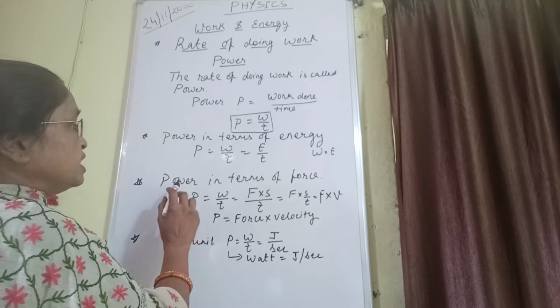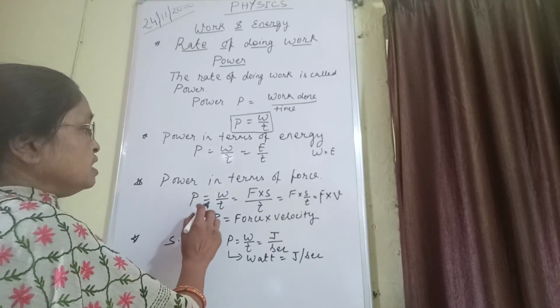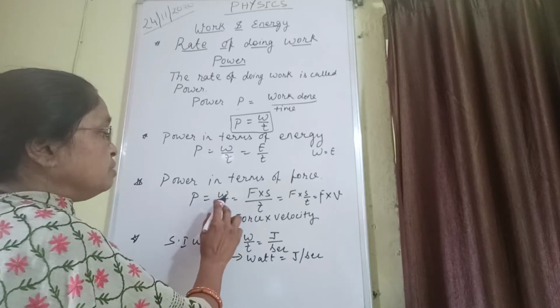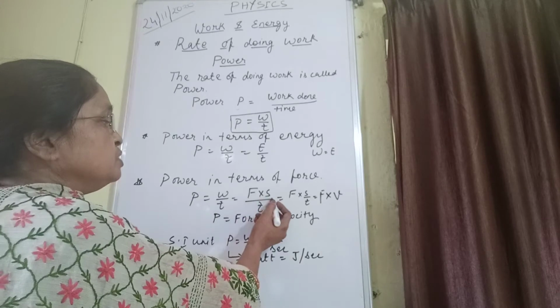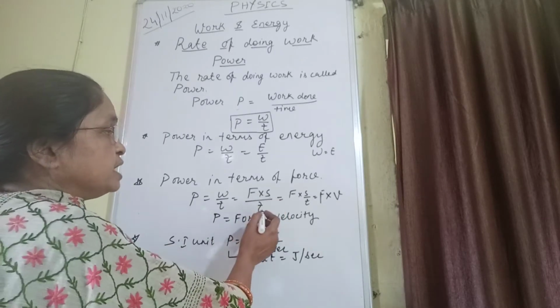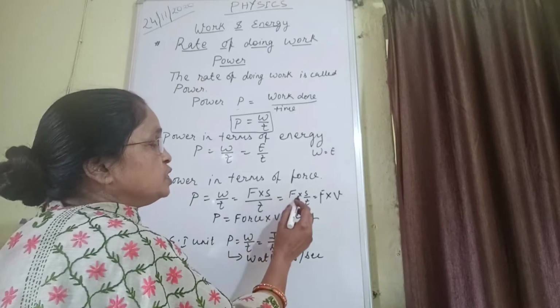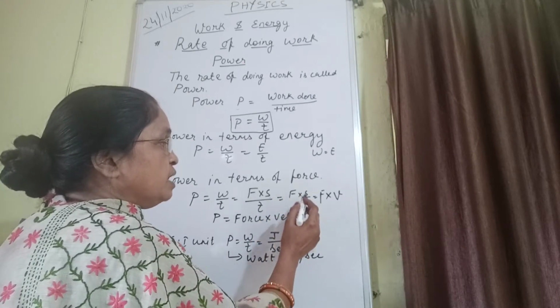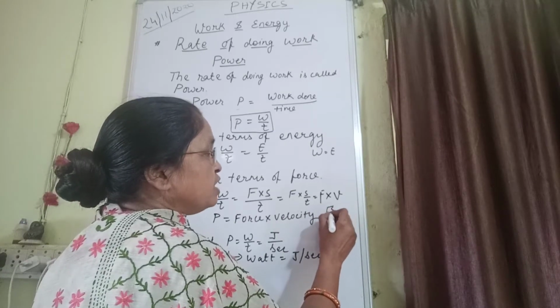Next, let us express power in terms of force. We know P is equal to W by T, and W, as we have studied till now, is force into displacement, divided by time. Just separate the force, and displacement by time is nothing but velocity.